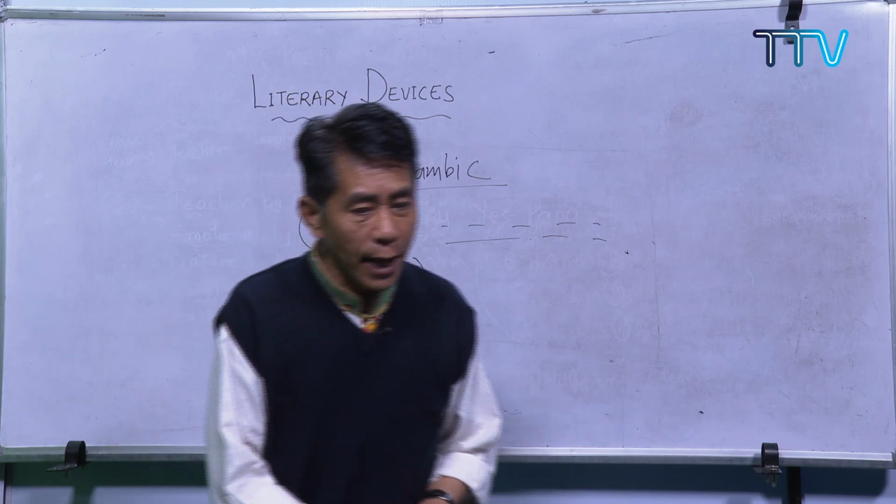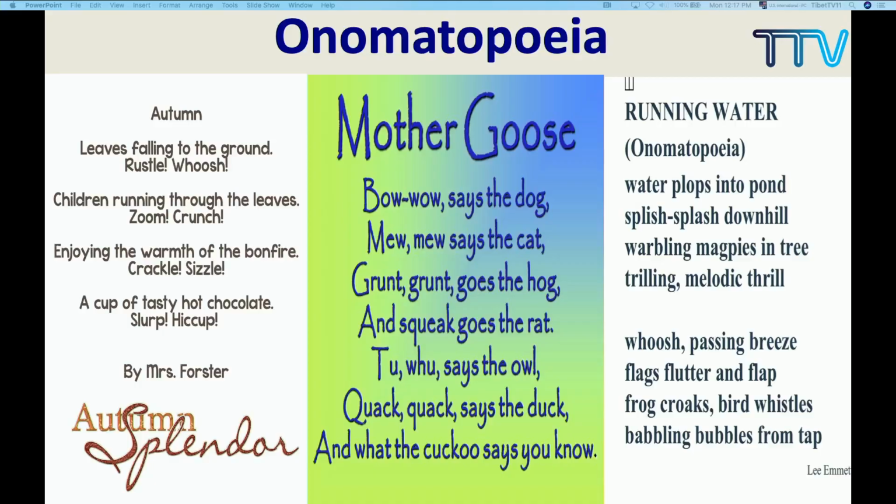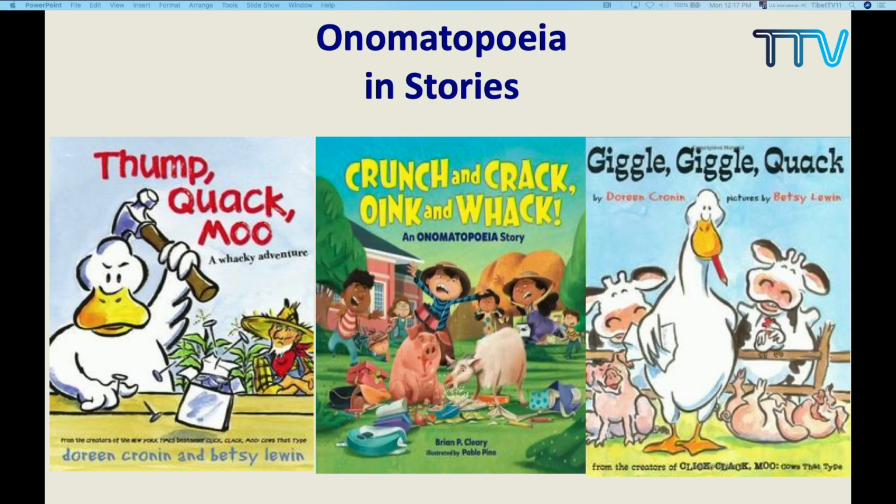Onomatopoeia and all these things do not stick only to the poem. You must have seen so many children's books. Children are fond of different kinds of sounds and rhythm like this. When you were small, I'm sure you came across all these things. So what is the writer trying to convey here? The writer is trying to convey different sounds. So right from your childhood, you are familiar with the sound and the rhythm like this.